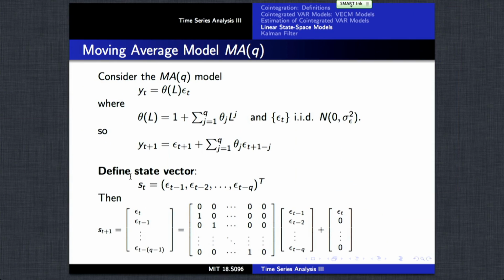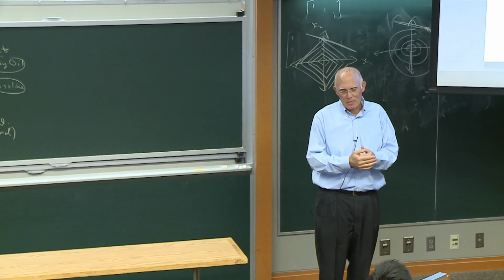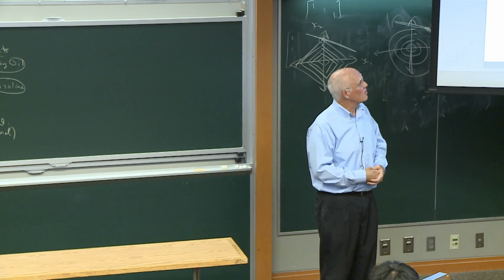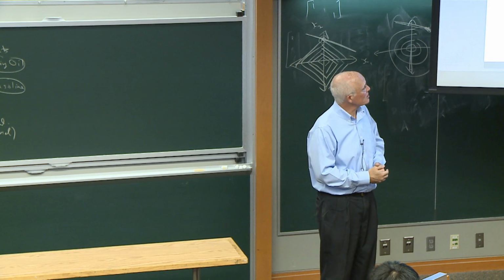Okay. The moving average model of order Q can also be expressed as a linear state space model. Remember, the moving average model is one where our response variable y is simply some linear combination of Q past innovations.